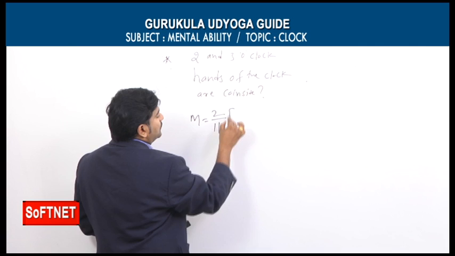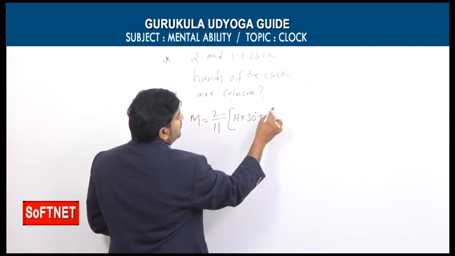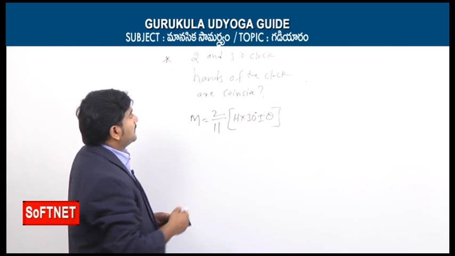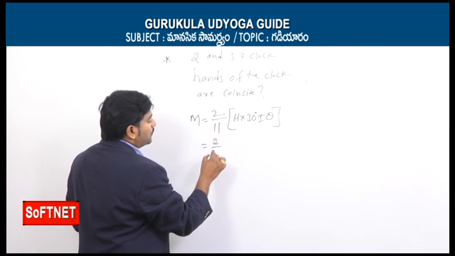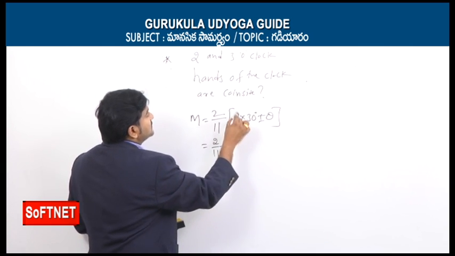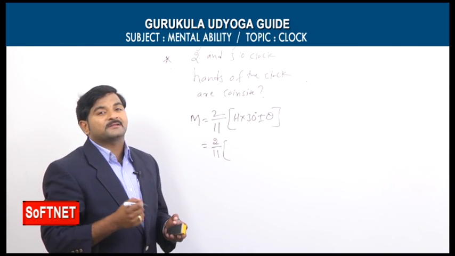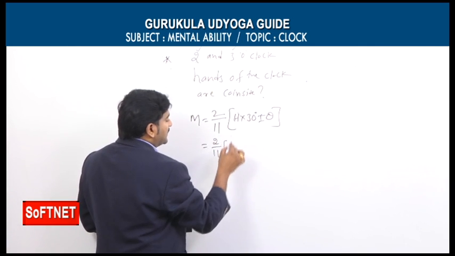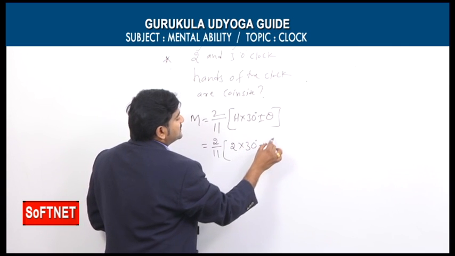The formula we wrote is m = 2/11 × (h × 30° ± θ). By using this formula, we can find out the minutes. Let's now substitute in this formula. 2/11 into h. Here you mentioned 2 o'clock and 3 o'clock. What is our starting hour? The starting hour is 2 o'clock. That's why h = 2, so 2 × 30 degrees plus or minus θ.